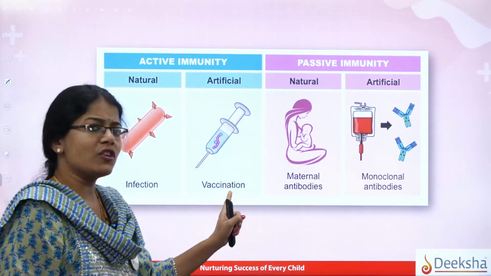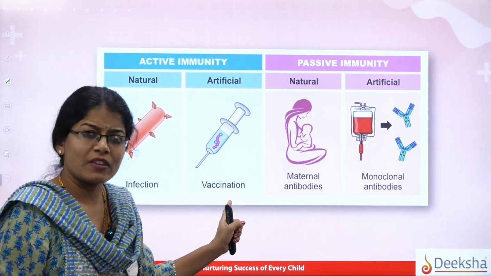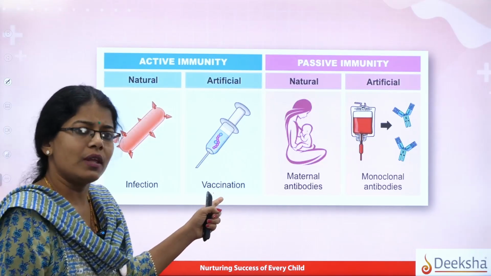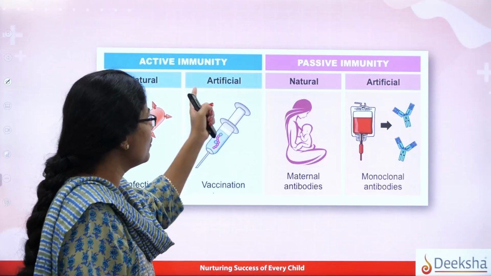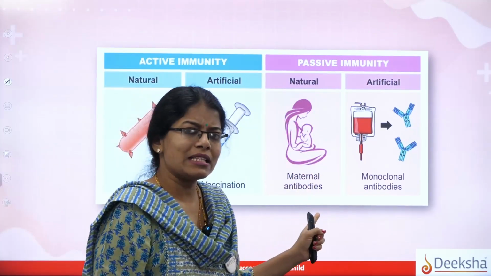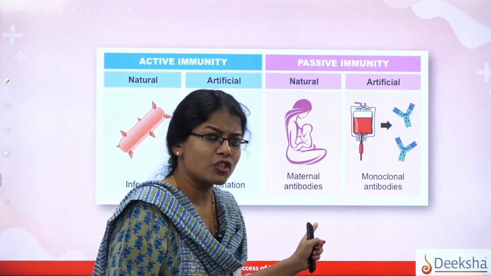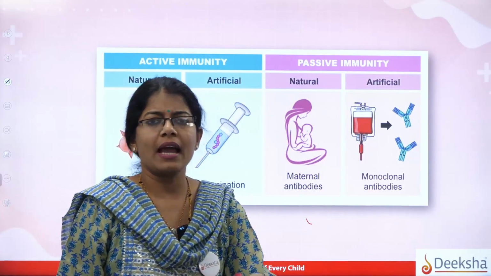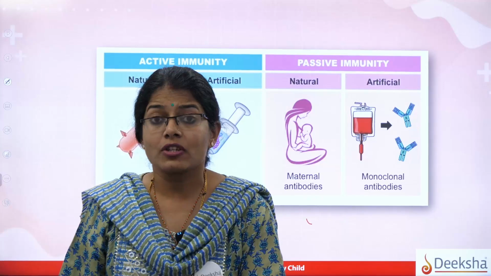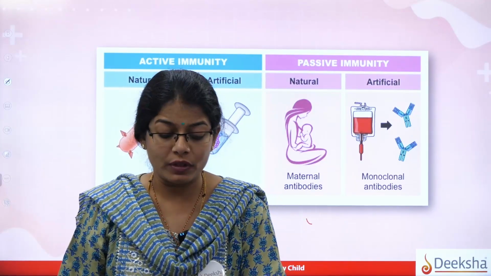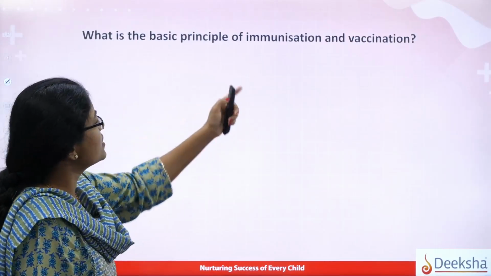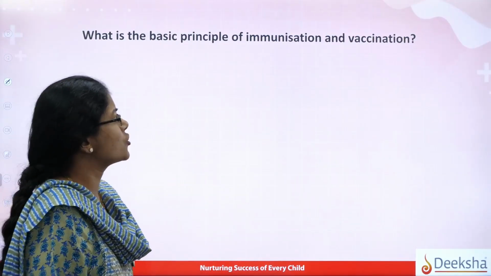Now go to the artificial one, that is with the help of vaccination, because we are injecting from an external source. That is what the vaccines will create, that immunity. Next, the maternal antibodies from mother to child through colostrum, that is IgA, and then the monoclonal antibodies, the way I said for the snake bite. Even snake bite can be an example for this. So here we look at the basic principle of immunization and vaccination.